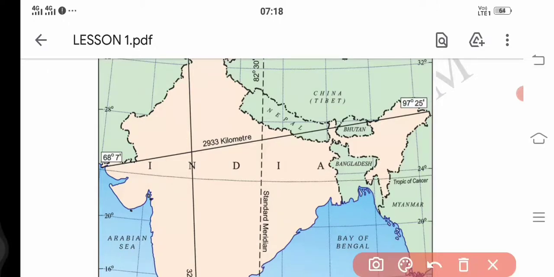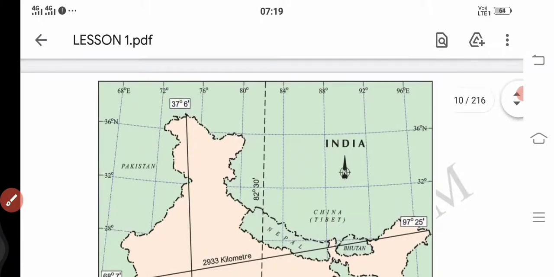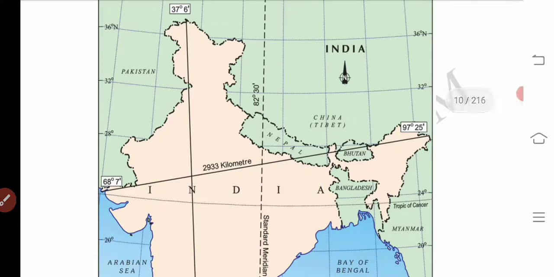What is it you have to use here? East. That means E. So 68 degrees 7 minutes eastern longitude and 97 degrees 25 minutes eastern longitude. Why? Because of what reason? India is located in the eastern part of the world. So the longitudes which are all towards the east of 0 degrees longitude, we have to indicate with the letter E.